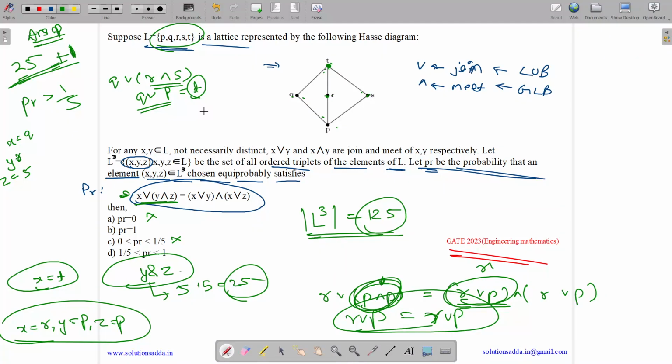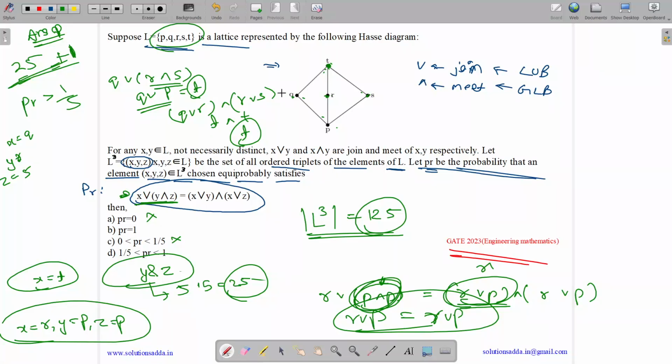Now let us see the RHS. RHS will be (x join y) meet (x join z). So what is x join y? It is (Q join R) meet (Q join S). What is the least upper bound of Q and R? It's T. And what is the least upper bound of Q and S? It's T. What is T meet T? It's T.